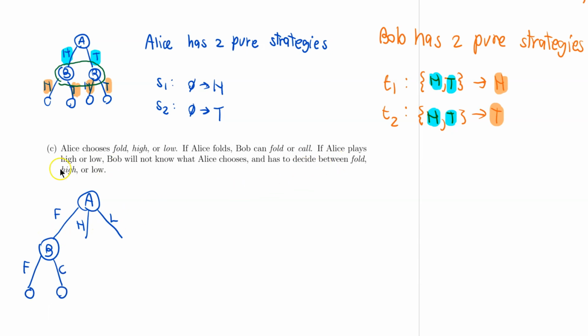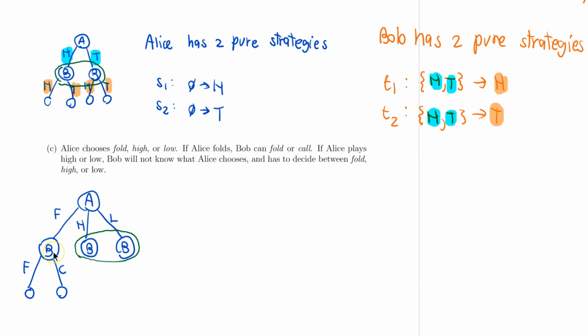However, if Alice plays high or low, Bob will not know what Alice chose. So there is going to be an information structure, but it will only cover the latter 2 cases. So I'm just going to draw a circle around the latter 2 choices here.